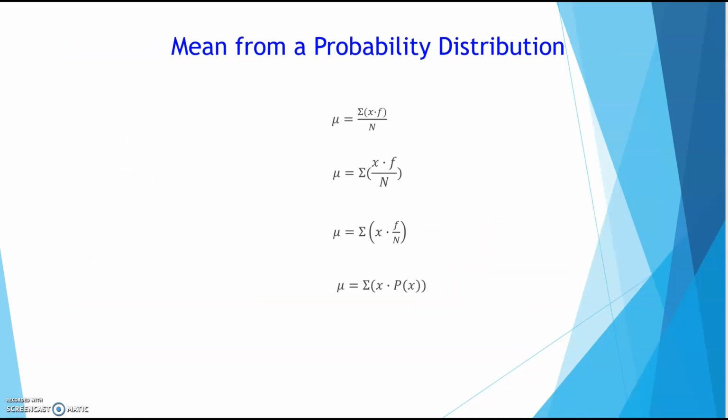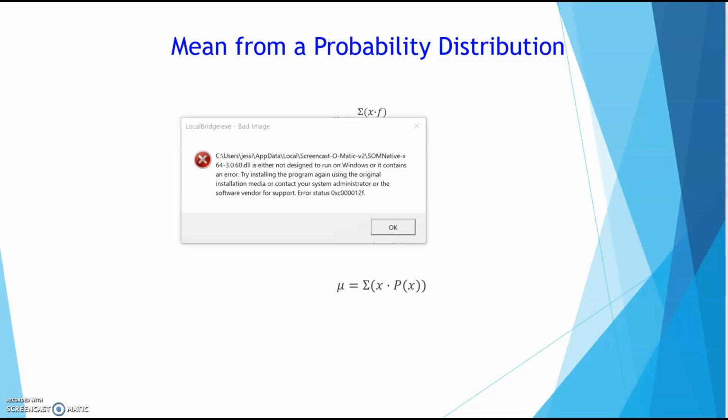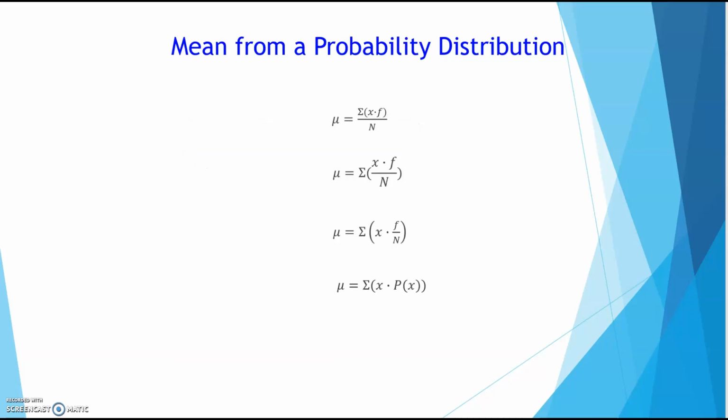Okay, now if we were trying to find the mean from a probability distribution, what you could look at is the original definition for your mean, which would be you would add up all your x values and then divide by your total.